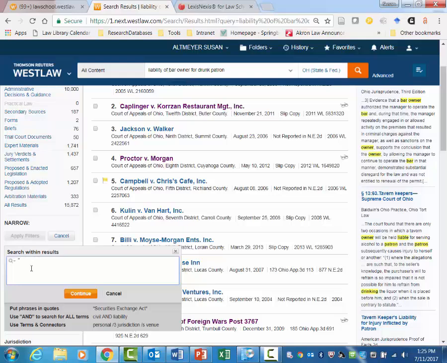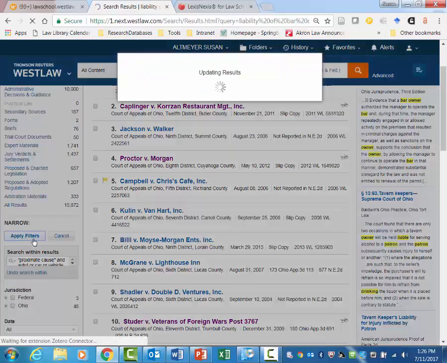When you're in this box here, it's just terms and connectors. Proximate cause, and we want an automobile accident as opposed to some other type of damage, maybe a bar fight or something like that. We actually want an automobile accident, or at least something that's occurring outside of the premises of the bar. So I'm going to do auto or car or vehicle or off premises. Okay, and apply filters.